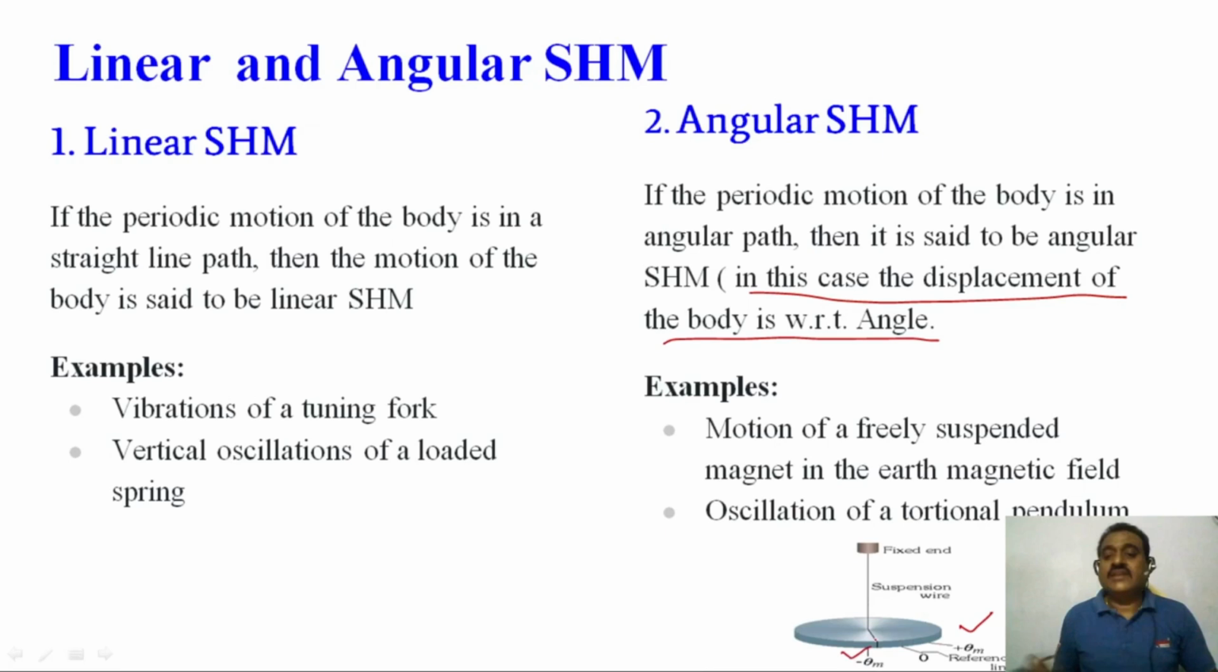That is oscillation of torsional pendulum. These are the main differences between linear simple harmonic motion and angular simple harmonic motion. If the periodic motion of the body is in a straight line path, then the simple harmonic motion is called linear simple harmonic motion. If the periodic motion of the body is in angular path, then the simple harmonic motion is called angular simple harmonic motion.